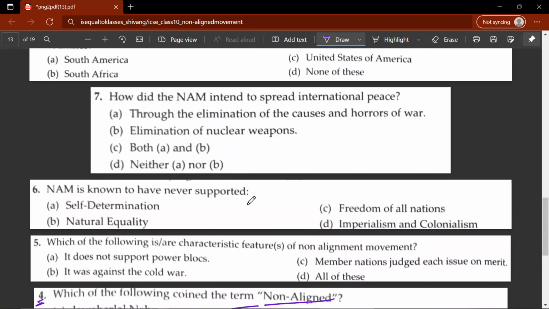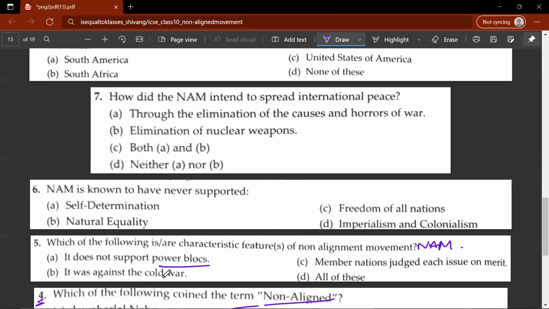Fifth question: which of the following are characteristic features of the non-aligned movement, or NAM for short? So it does not support power blocks. Power blocks is basically you have two blocks in the world between, let's say, the period of 1945 and 1992. So you had two blocks, the Soviet bloc and the American bloc. So these were the two blocks, and it did not support either power bloc.